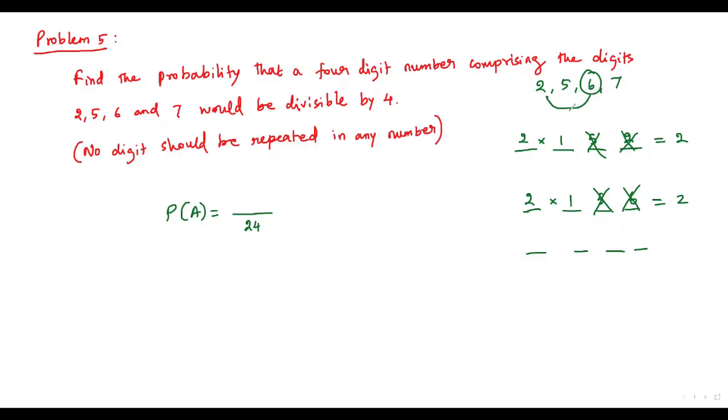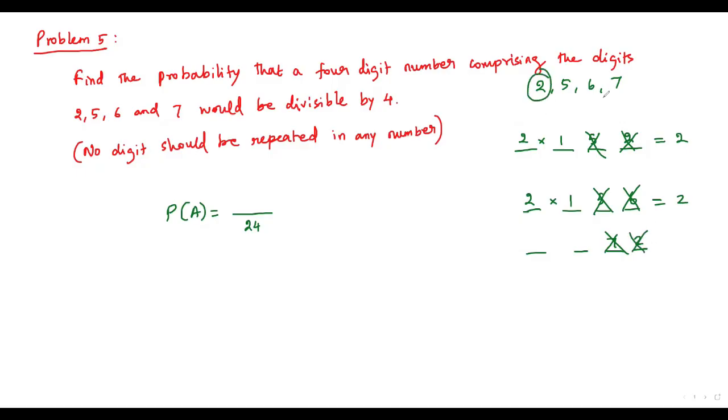Okay, now let's consider the digit 6. Let's pair this 6 with 2. 62 is not divisible by 4. Let's pair 6 and 5. 65 is also not divisible by 4. 67, no, it's not. Now let's take 7. 7 has to be paired with 2. Then we get 72. So 72 is divisible by 4 or not? Yes, it is. So let's lock these two places.